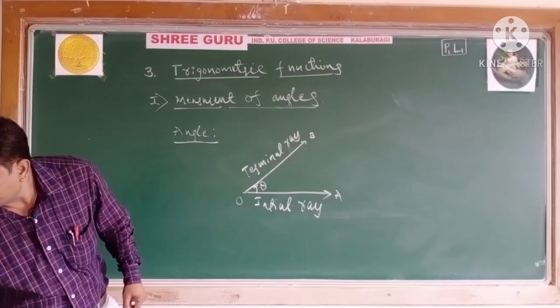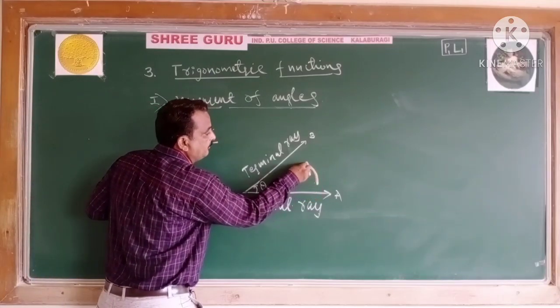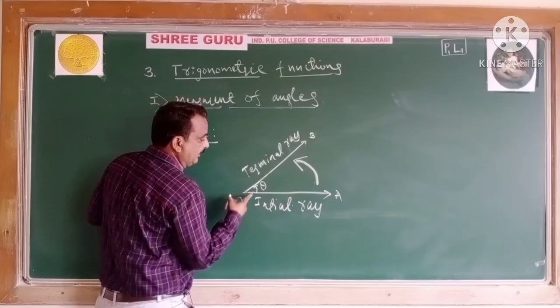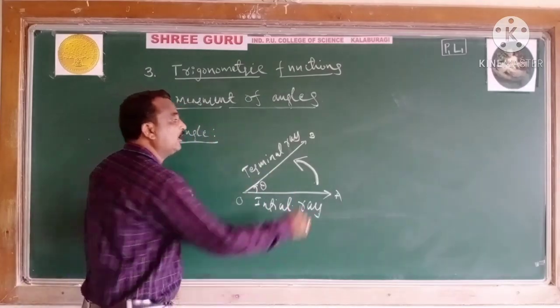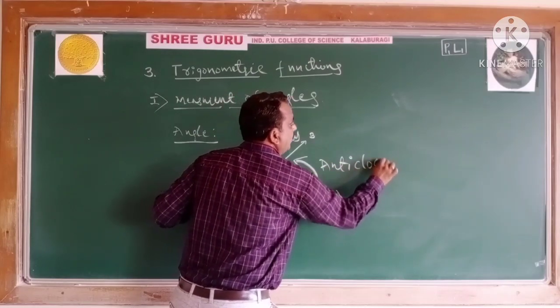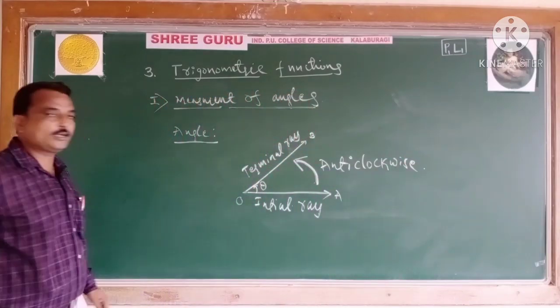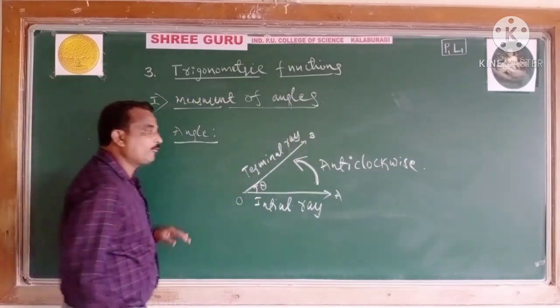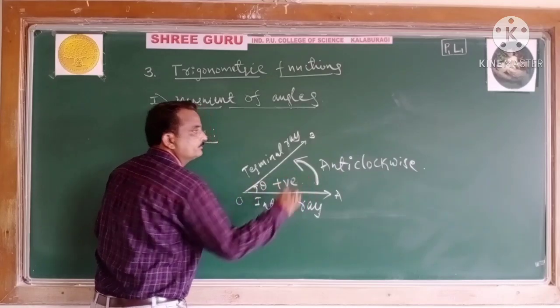And this is in this direction. Which direction? Here I have measured in this direction. This direction is called the anti-clockwise direction. Important, it is anti-clockwise. And this anti-clockwise direction is measured as a positive angle.